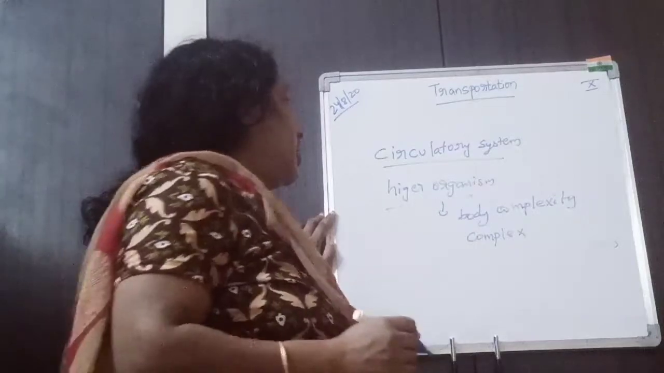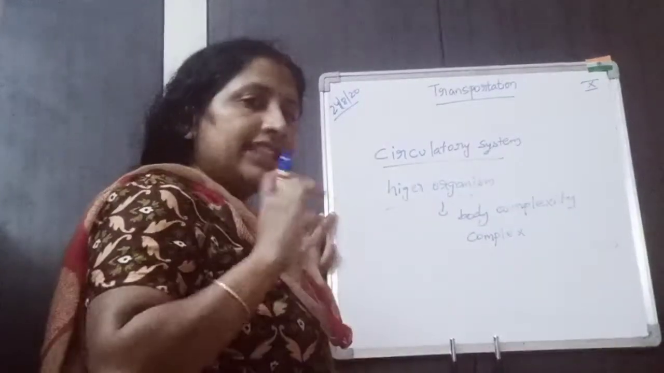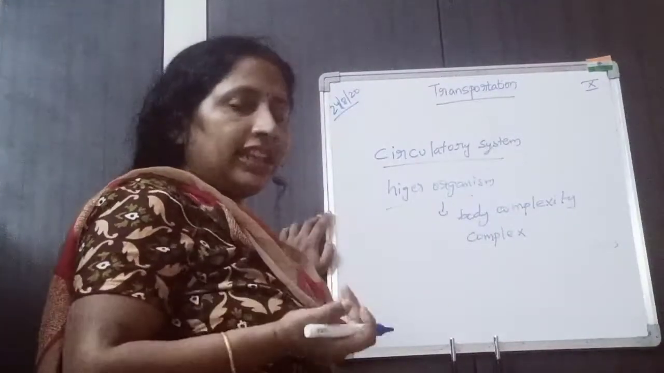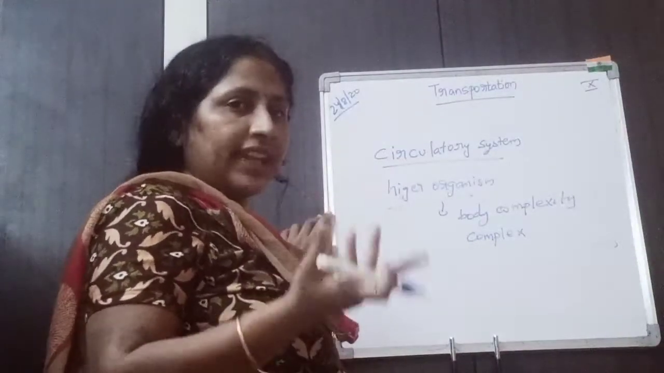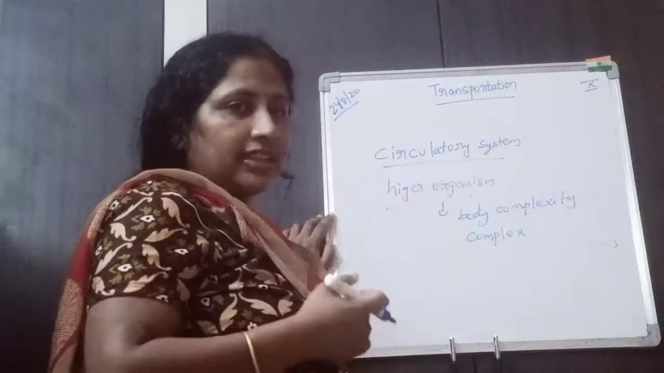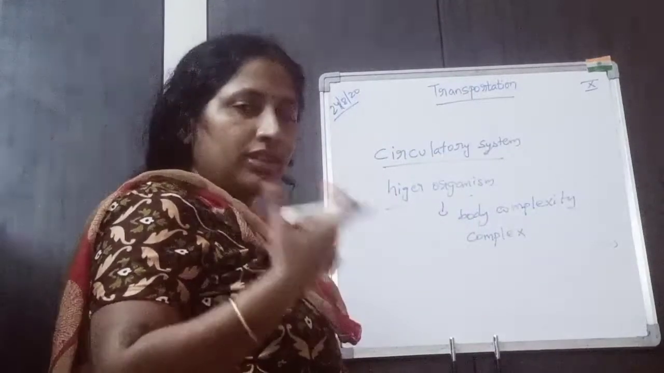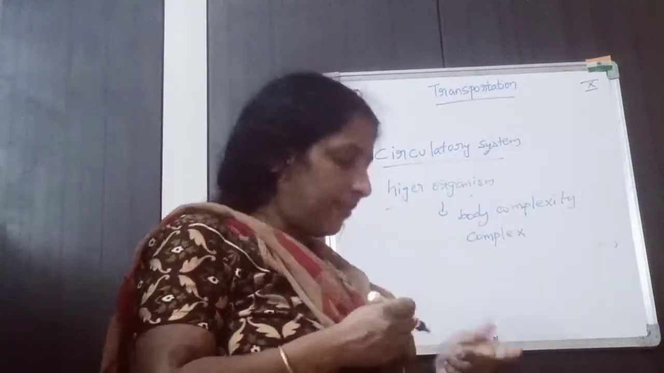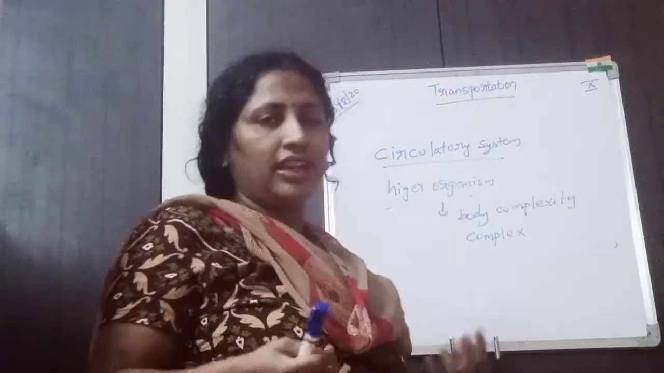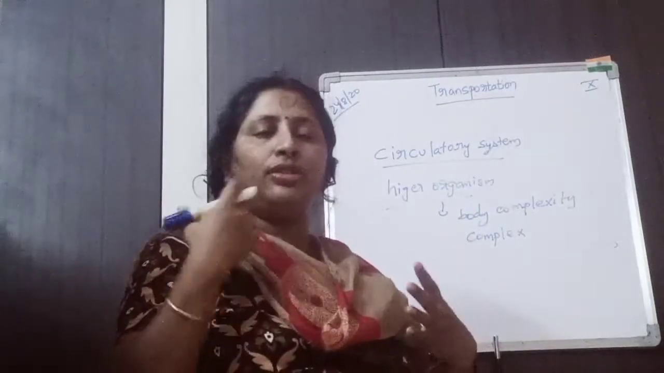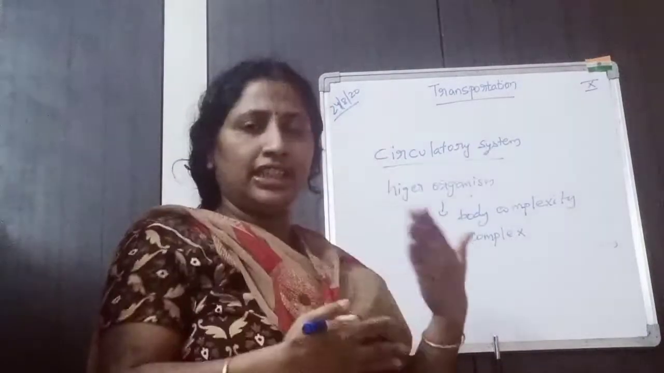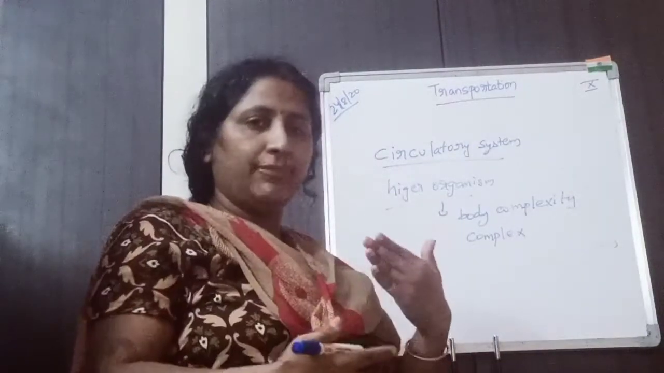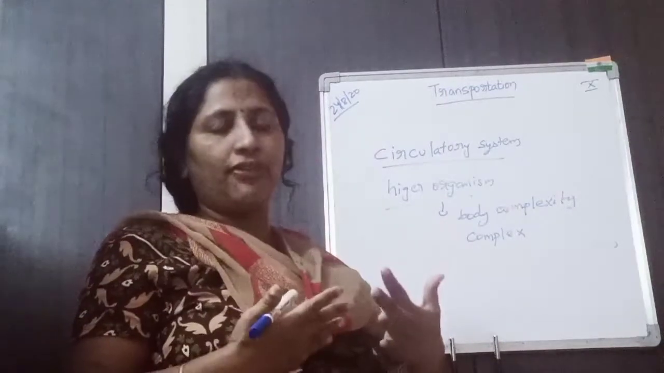Okay, that's why a separate system, because in higher organisms the body is more complex. You have so many cells in the higher organisms. They are multicellular. So the nutrients should be reaching continuously, because the cell needs a continuous supply of energy.